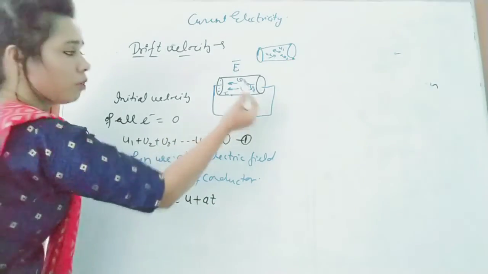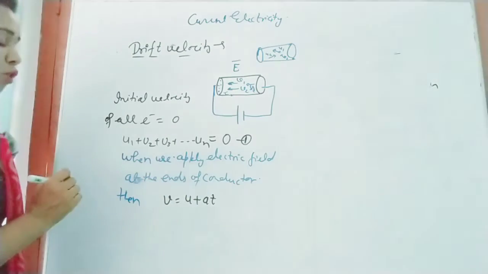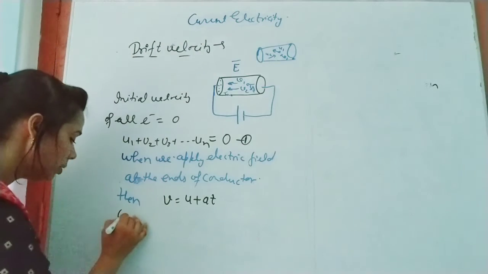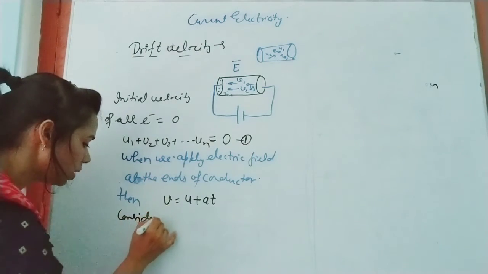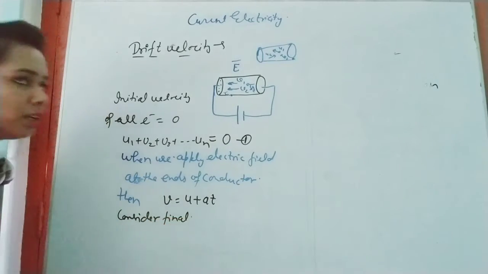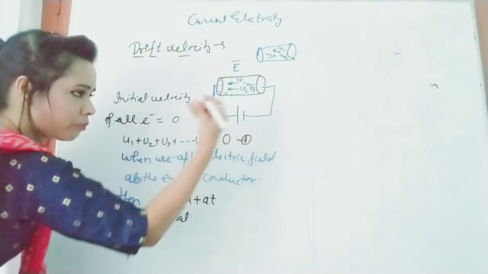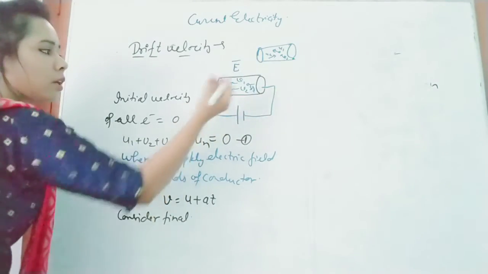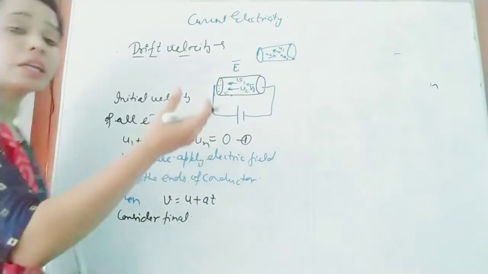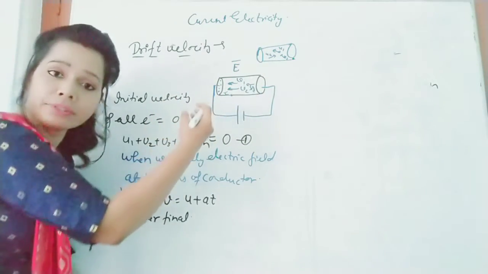Consider the final velocity, the velocity with which these electrons are drifting towards the positive terminal.